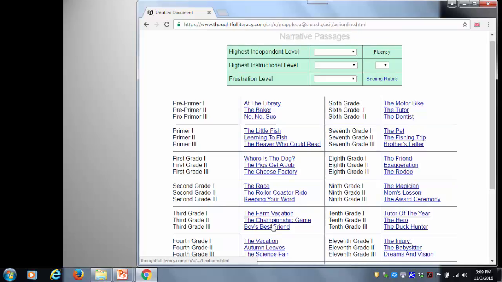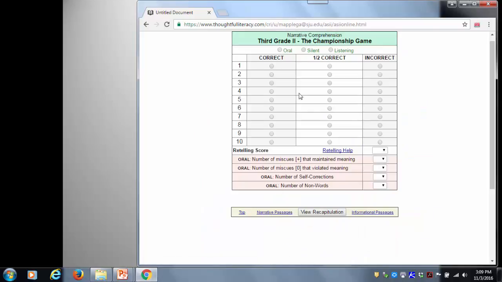We move now to silent. And this time, what we had is our comprehension scores, and our retelling was 3. We have nothing here because we know that that was the oral and we read silently.